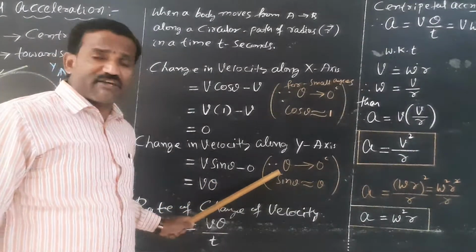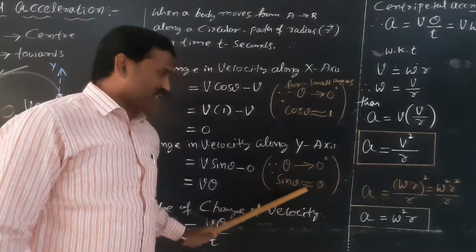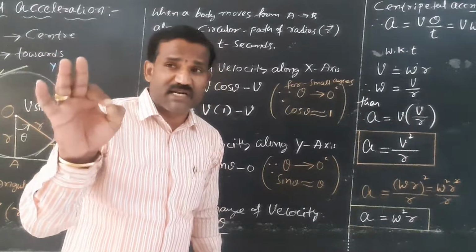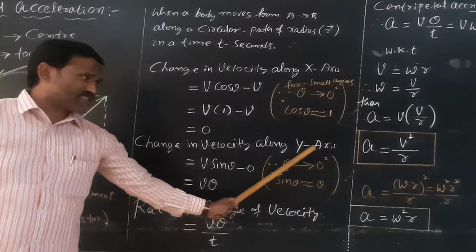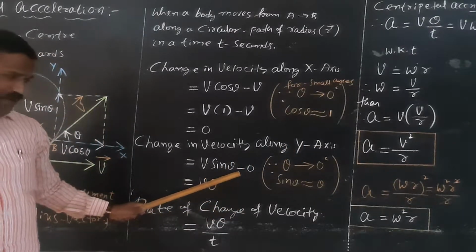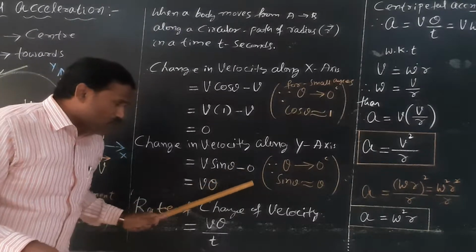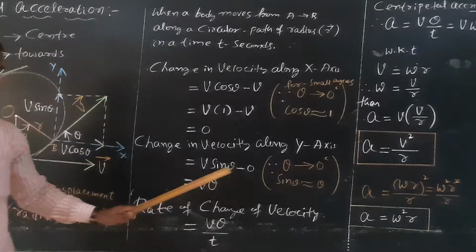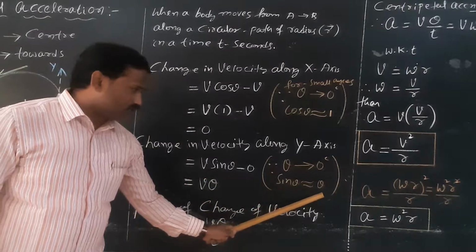In trigonometry, when theta approaches 0 radian, sin theta is approximately equal to theta.